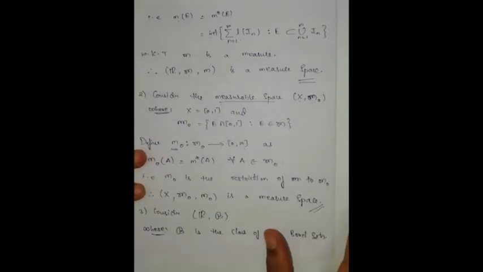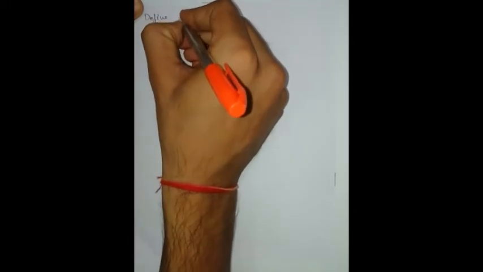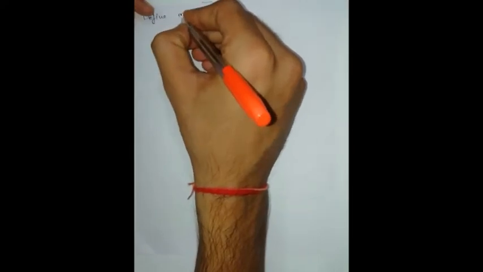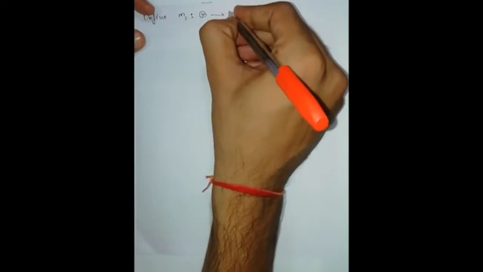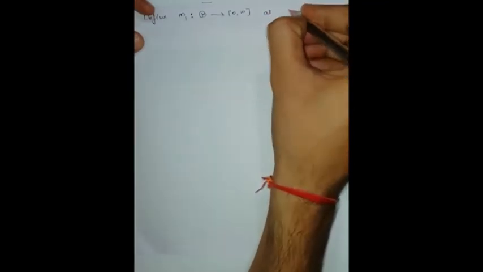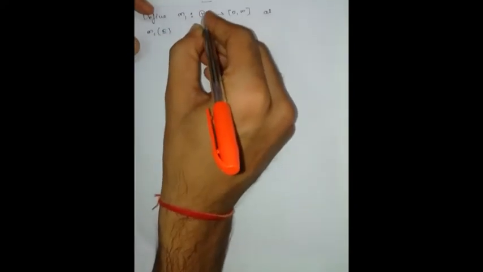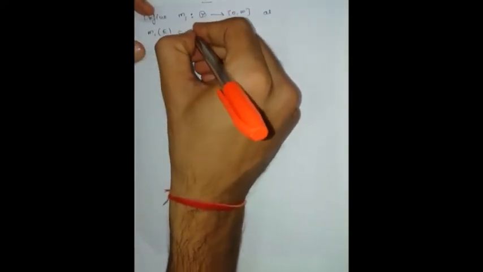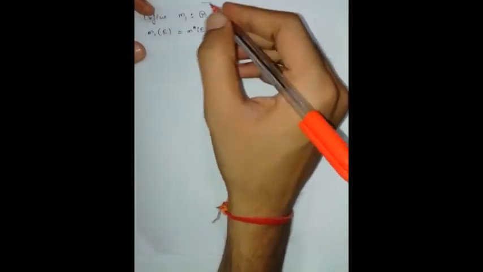Now let us define a function m1, defined on the class of all Borel sets, which is a non-negative extended real valued function, as m1 of E, if I take any element from the class of all Borel sets, equals the outer measure of E for all E belongs to script B.